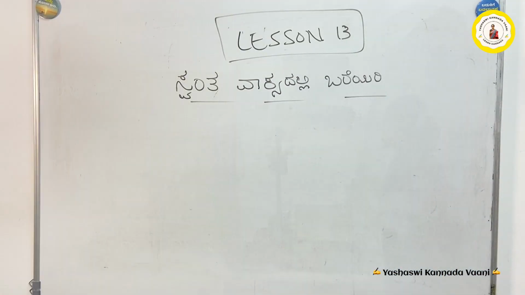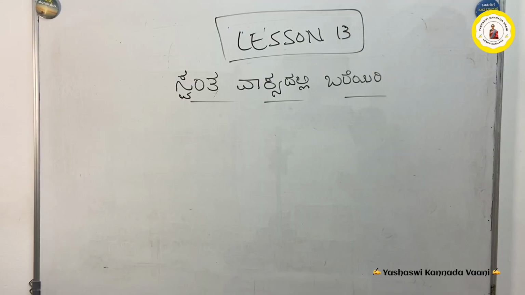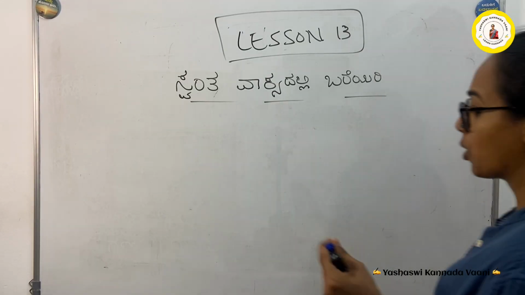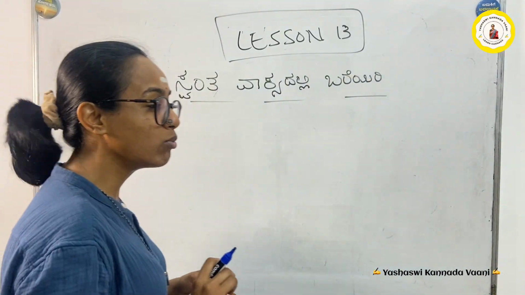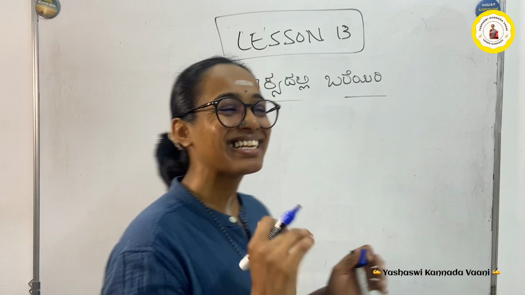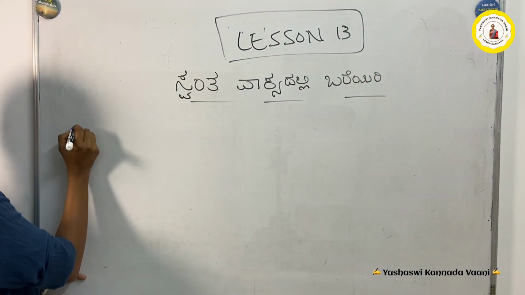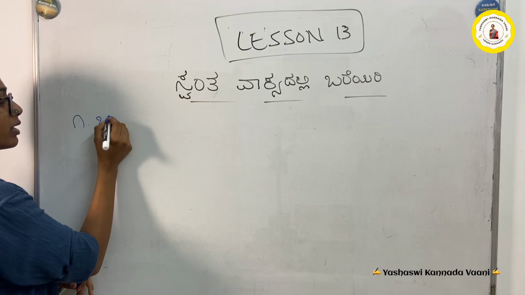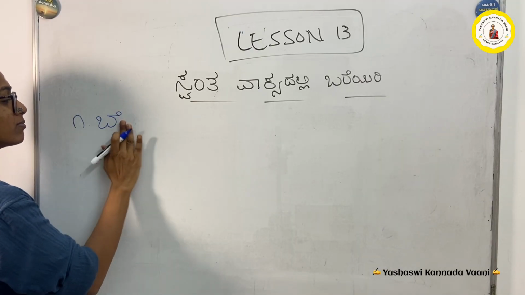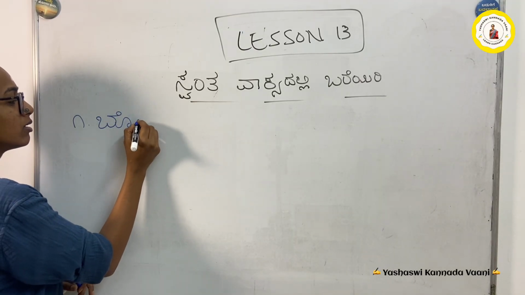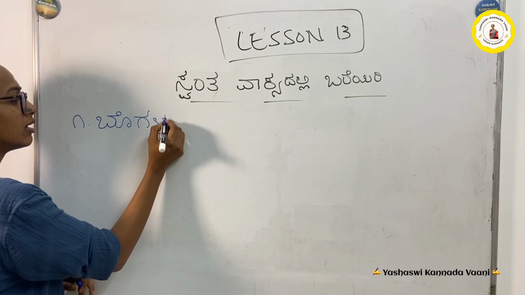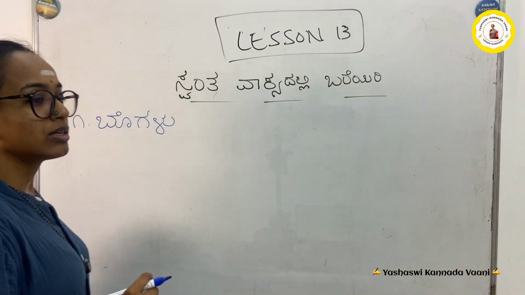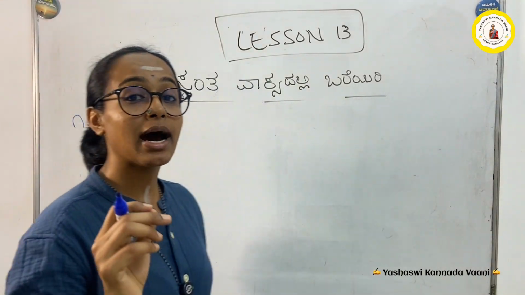Write it down. First word: bogalu. What is bogalu? Bo bo bo, barking. Yes, bogalu is the first word. So this is how I write Kannada one. Bo, baridi, bo, bogalu. So dog is barking.